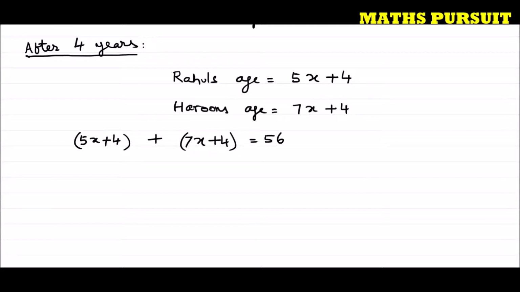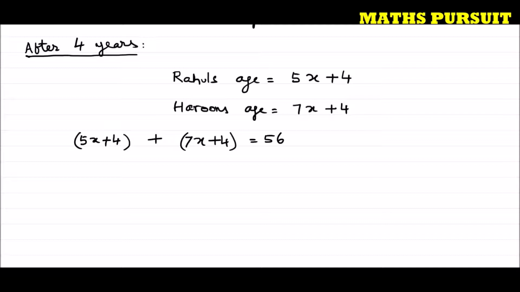So 5x plus 4 plus 7x plus 4 is equal to 56. Hope guys I am very clear till here.